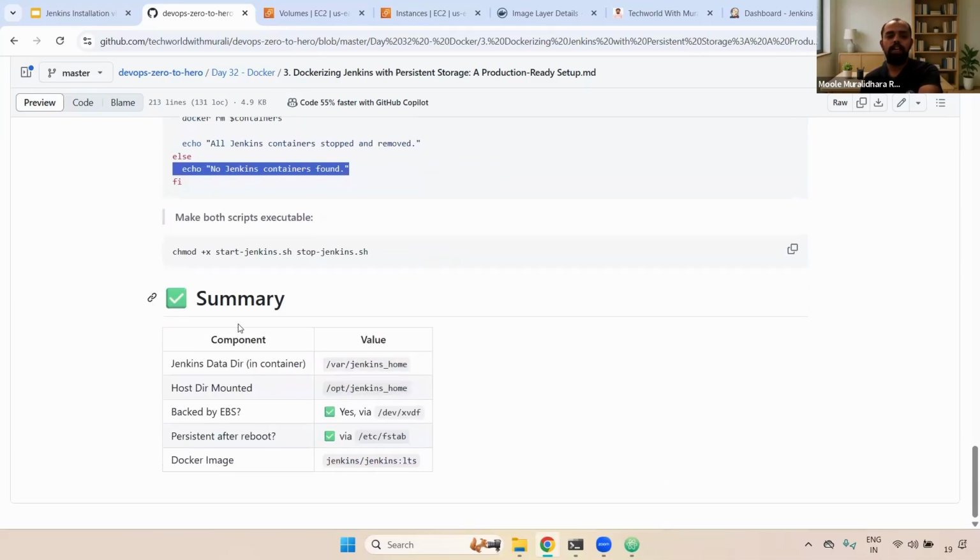Now here you can see the summary of this particular Jenkins setup: the container directory is /var/jenkins_home. The host directory mounted is /opt/jenkins_home, and we have used that EBS volume, that particular /dev/xvdf, and persistence after reboot. Yes, we have declared that inside the /etc/fstab. And for the Docker image, instead of the LTS version, we use the latest version.